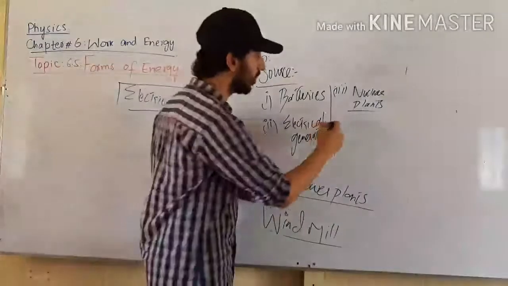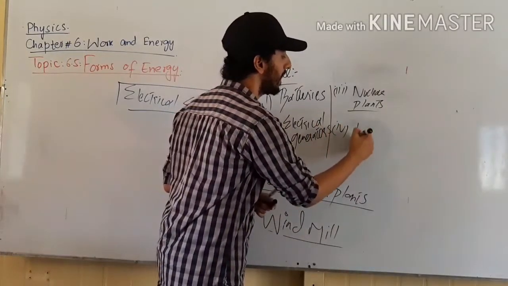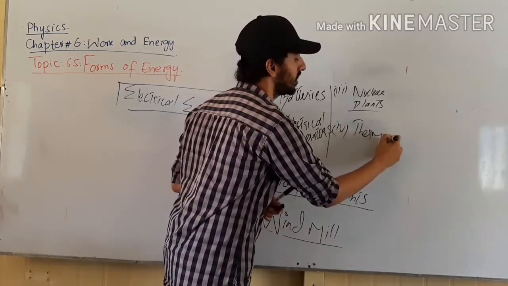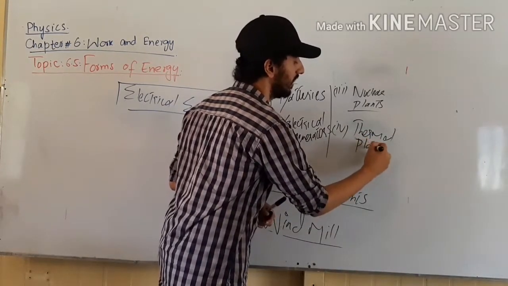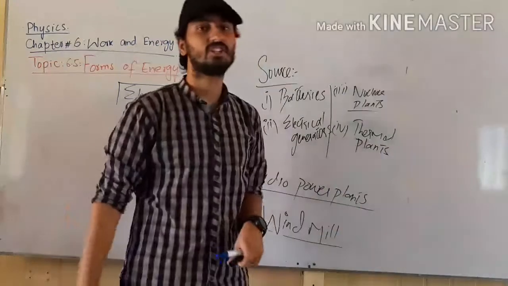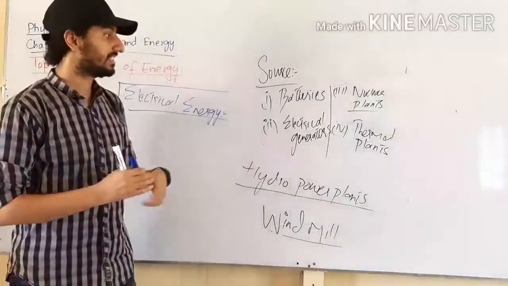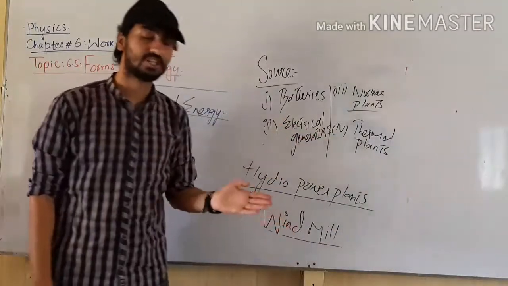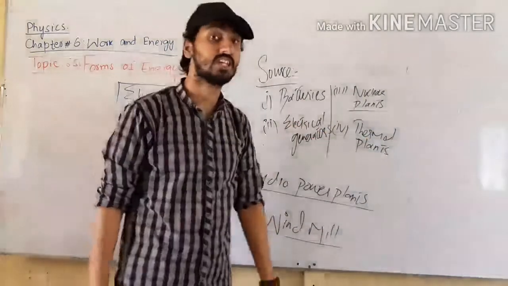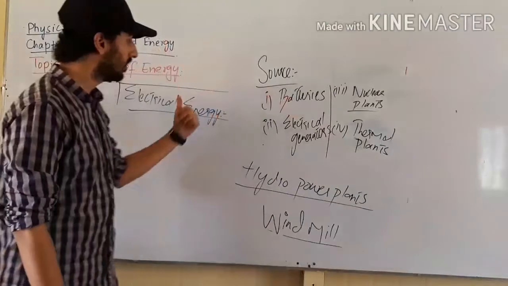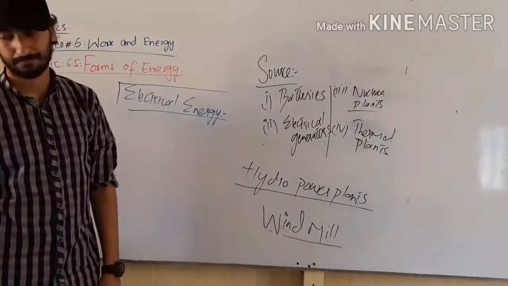A lot of countries also use thermal plants for the production of electricity. In thermal plants, heat energy is used to drive the engines, to drive the electrical generators, and from thermal plants, by using heat energy, we can produce electrical energy.